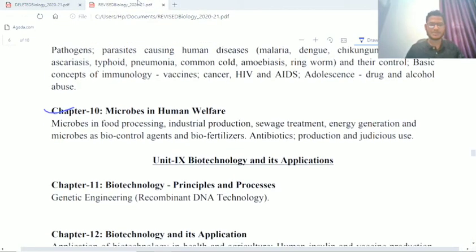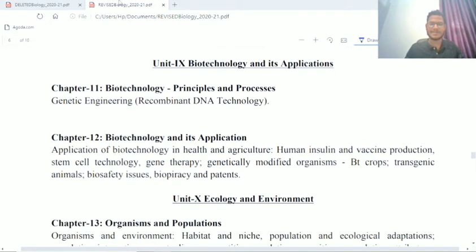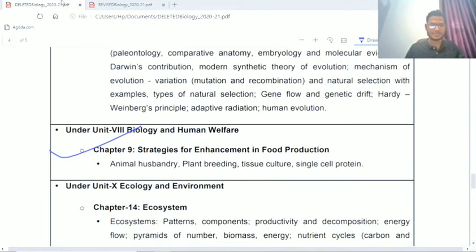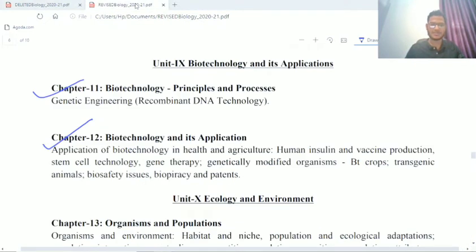Likewise, if we go to the next part, unit 9, biotechnology and its applications, you can see chapter 11 and chapter 12 are there. So there is no change in this unit, biotechnology and its applications. You have to go through this in detail as per the old syllabus.